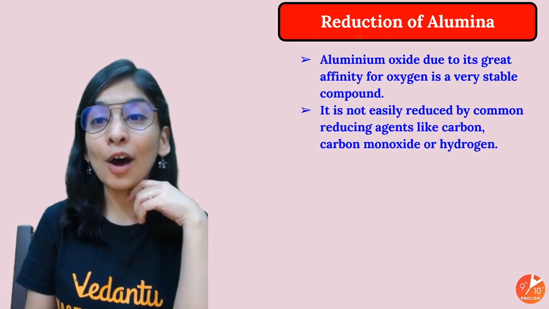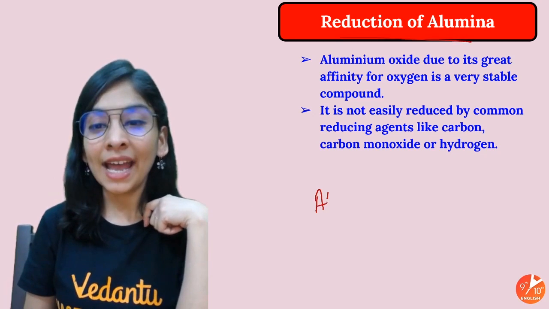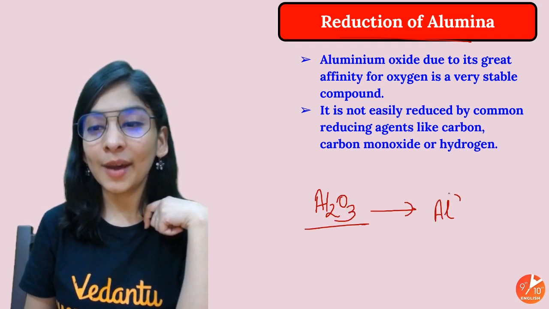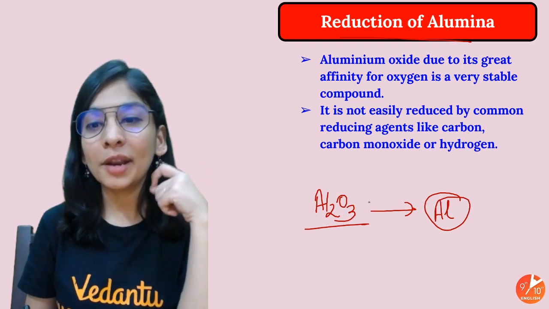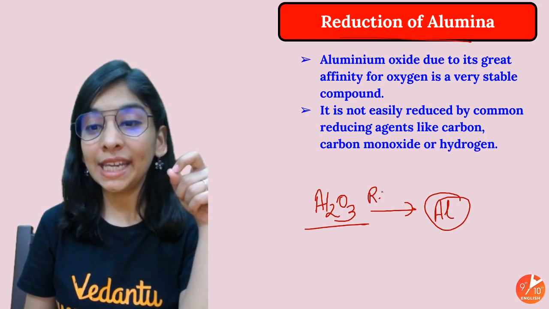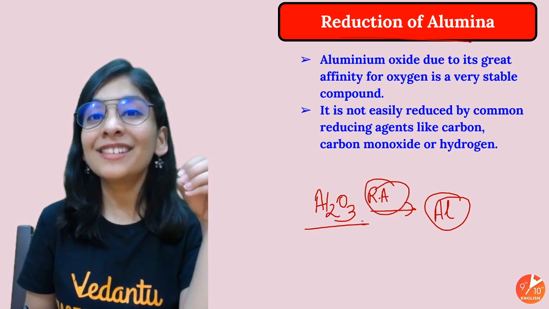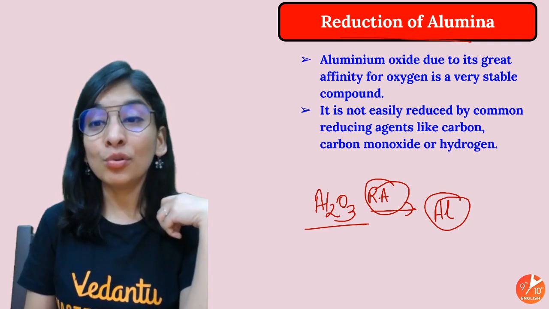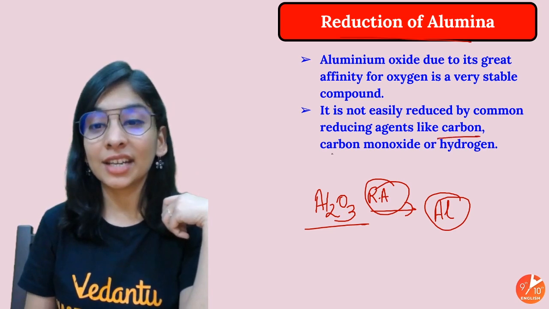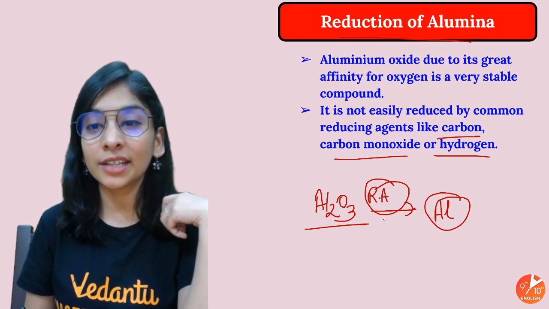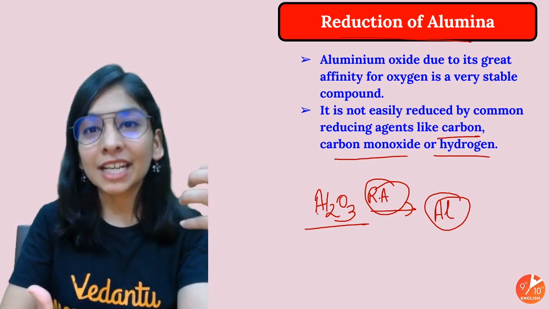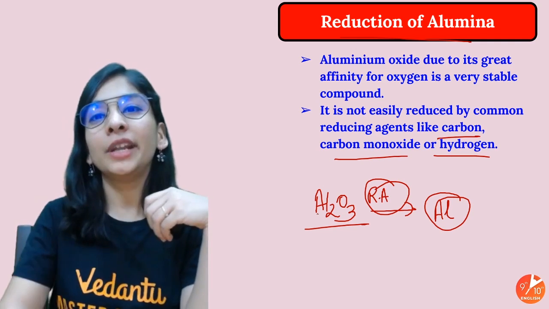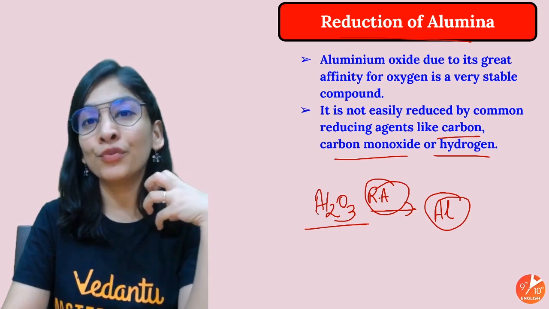Now look at this. Now we will do reduction of alumina. I had Al2O3. Reduction of alumina means getting rid of oxygen to get my aluminium. So the first thing that came to our mind is, to get rid of oxygen we would need a reducing agent. So what reducing agent can we basically use? This point will be there in our mind. Do remember that we can't use reducing agents like carbon monoxide or hydrogen, because aluminium is quite a reactive metal, and with oxygen it makes a very stable compound, and a normal reducing agent will never do the job of getting you free aluminium.